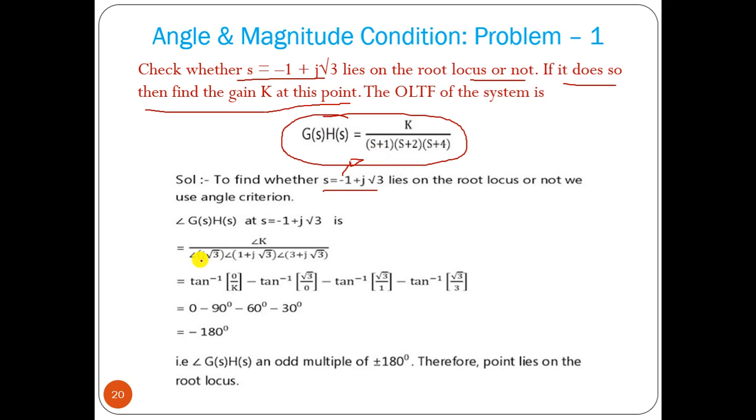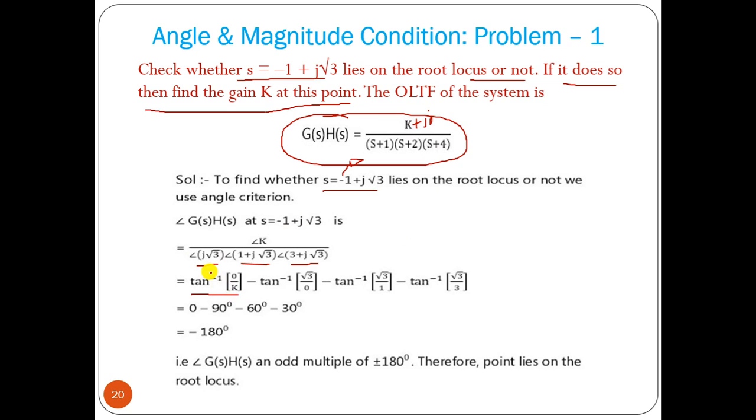So it will be j root 3, then 1 plus j root 3, then 3 plus j root 3, after addition with 1, 2, 4, here the angle is k. Now we have to find out the angle condition. Whenever we have to find whether a point lies on the root locus or not, we have to satisfy the angle condition. So here k plus j0, so it will be tan inverse 0 by k, so tan inverse 0.